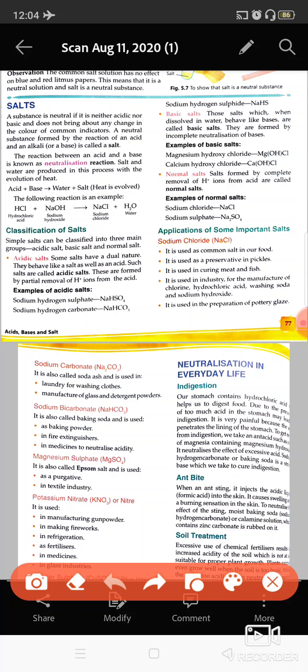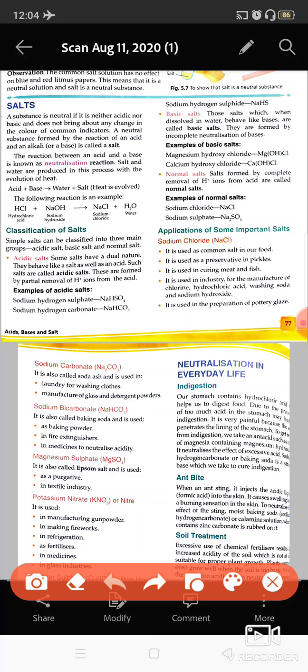Classification of the salts can be of three types: acidic, basic, and normal salts. Acidic salts are the ones which have acidic properties, because they release hydrogen ions, like sodium hydrogen sulfate, sodium hydrogen carbonate. These are the acidic salts. Basic salts are the ones which release the OH ion, that is hydroxide ion, like MgOHCl, that is magnesium hydroxychloride, calcium hydroxychloride. These are basic salts. These behave like the bases.